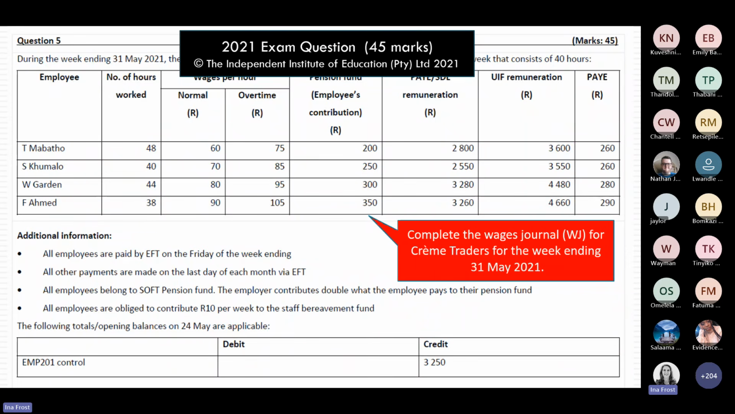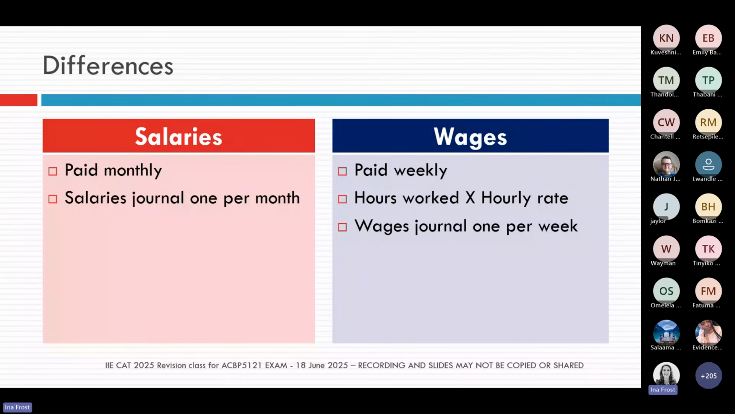For today's revision, we're going to stand still a little bit longer on this question so that we can talk again about some key aspects in this learning unit. So the first thing, remember, this learning unit deals with both salaries and wages. Salaries, remember, that is the one that is paid monthly.